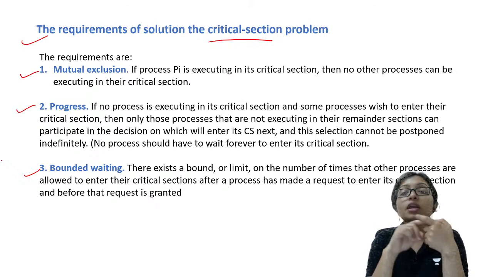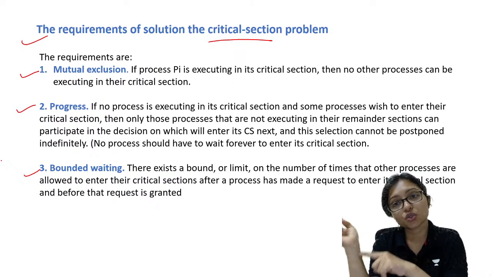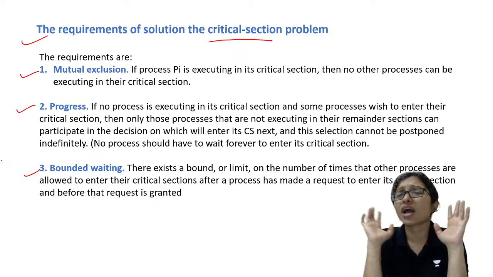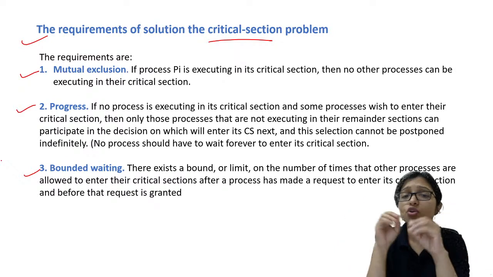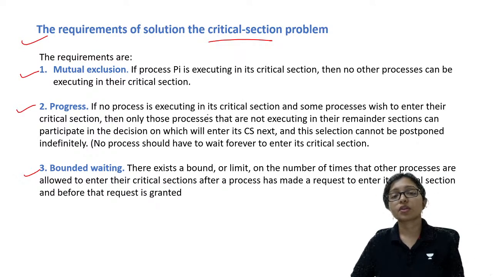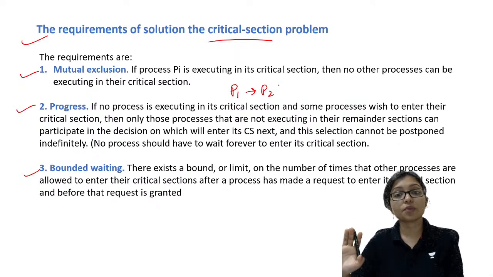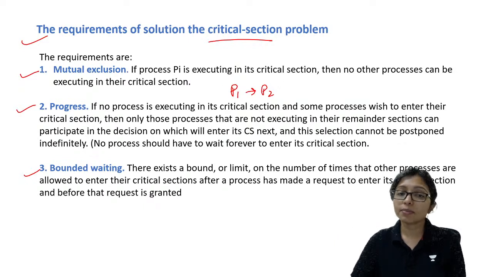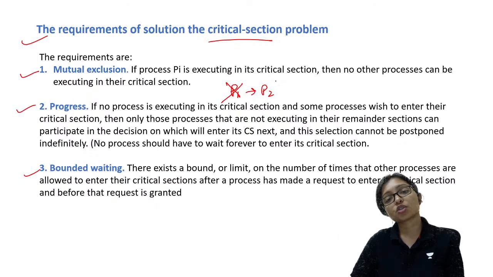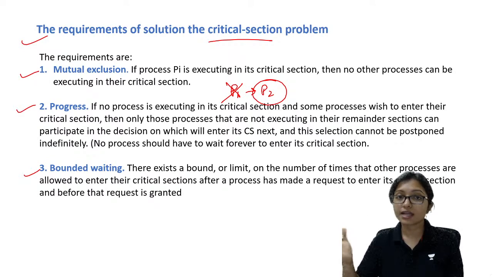Progress means if one process is not interested, then another process should get the chance. It's not like that if P1 goes, then only P2 will get the chance, otherwise not. There should be no dependency. Maybe P1 is not interested, so P2 is interested to go, so P2 can go. That is the progress.